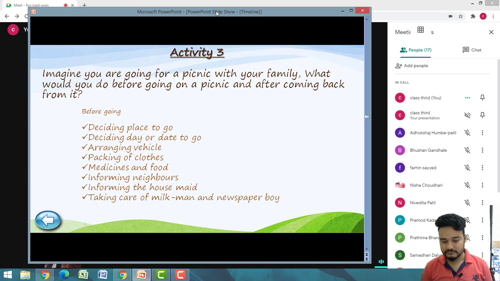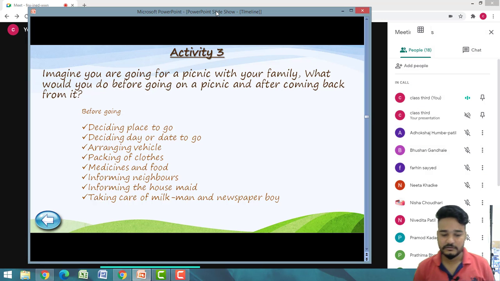First, I will make list of things which I want to take. Yes, excellent, very nice. Then उसके बाद में? And then we will pack the bag. Yes, yes. Then we will book a car, taxi, or anything. Yes, very nice. And then we will tell to neighbor that we are going out, so please take care of our home. Yes, very nice. And to friends also we can tell that we are going out, so we cannot play with you. Yes. Very nicely. You all have said very nicely. Claps for you all.